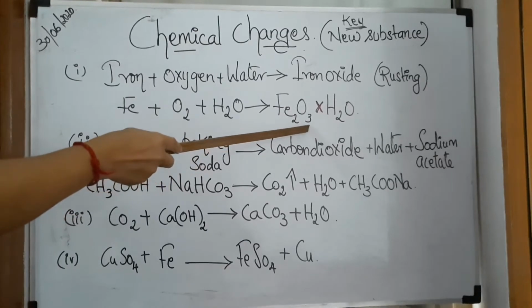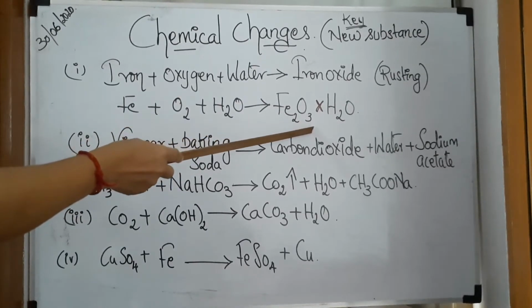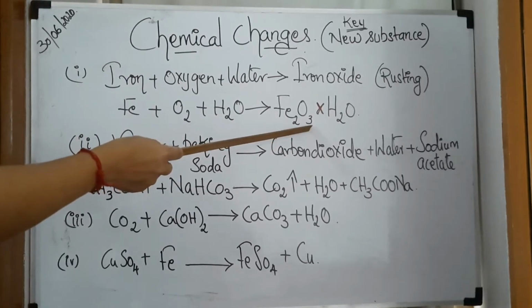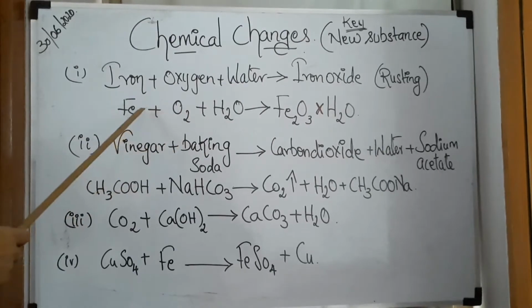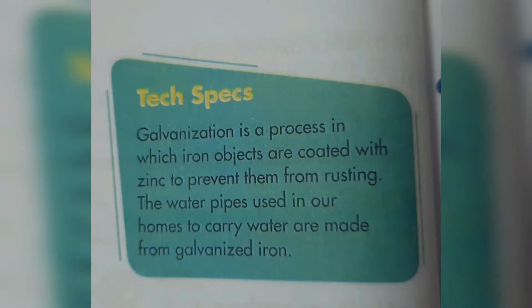And how can rusting be prevented? You would have seen in your houses, gates or grills would be painted, right? Painting is one way of avoiding rusting. And one more thing is galvanization, that is coating the iron with zinc. This is given in your book also, you can refer.